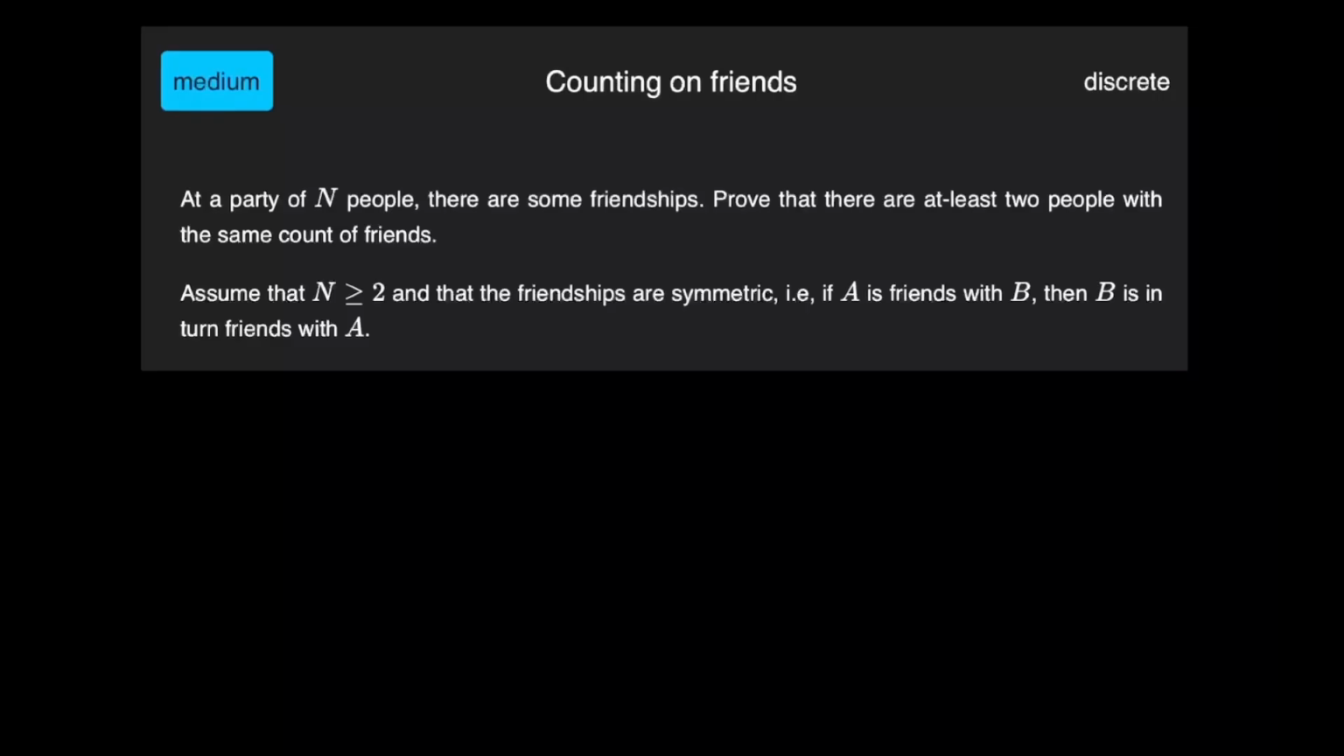Today we're doing another Brainstellar Quant puzzle. This one is called Counting on Friends. It's a medium problem, and in my opinion, this problem is pretty clever. I really enjoyed this problem. So I'll let you guys pause and go over the problem once.